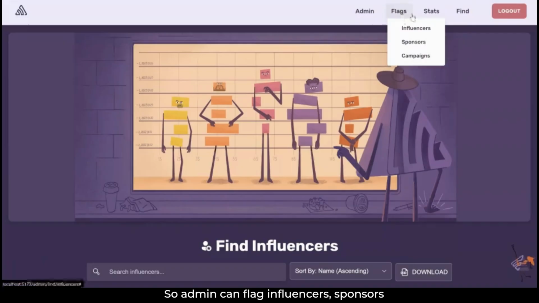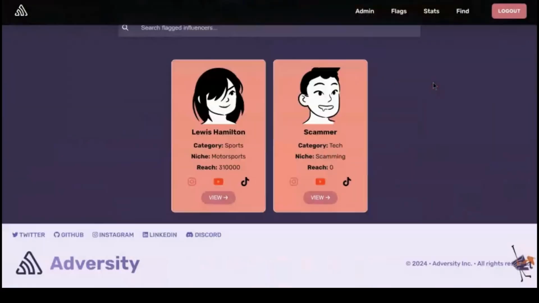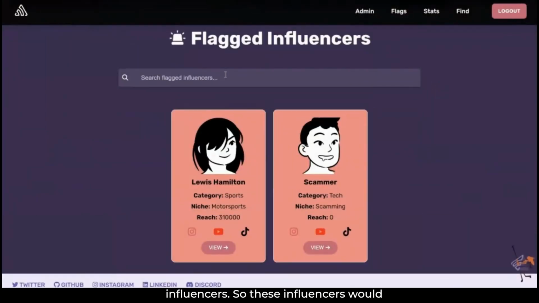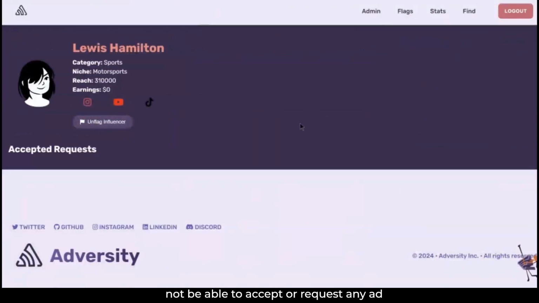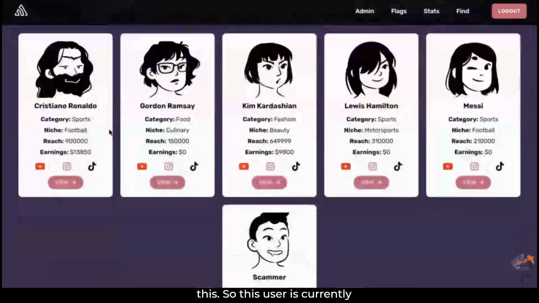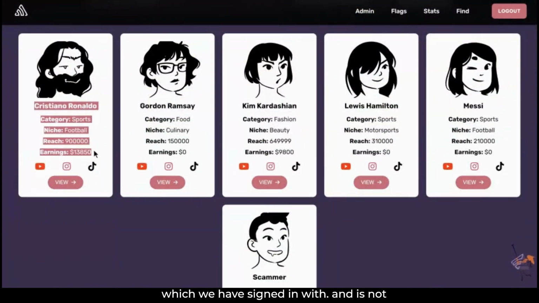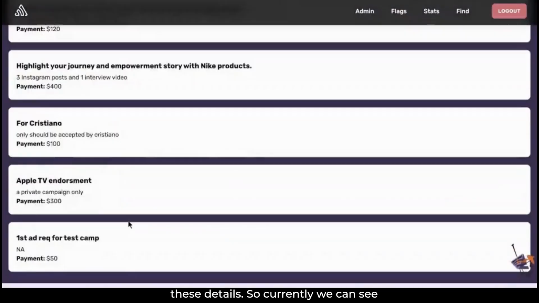So admin can flag influencers, sponsors, or campaigns. These are the currently flagged influencers. These influencers would not be able to accept or request any ad request. I'll quickly demonstrate this. This user which we have signed in with is not flagged. The influencer also can view all these details.